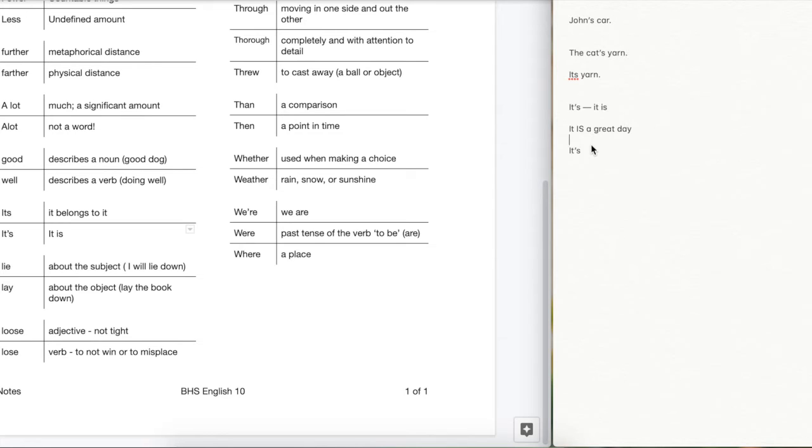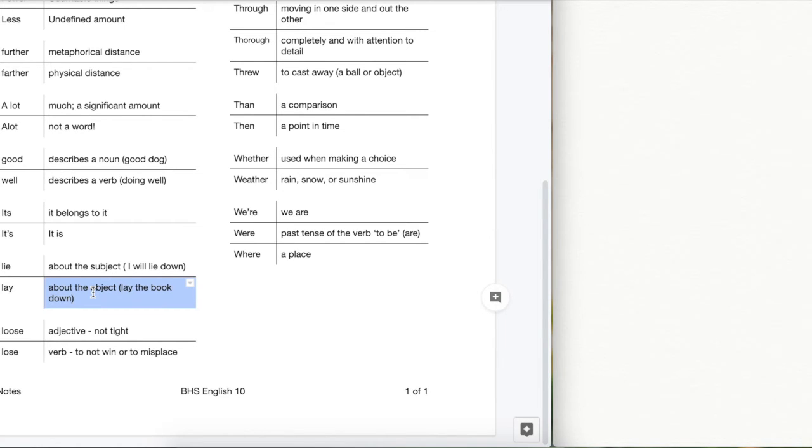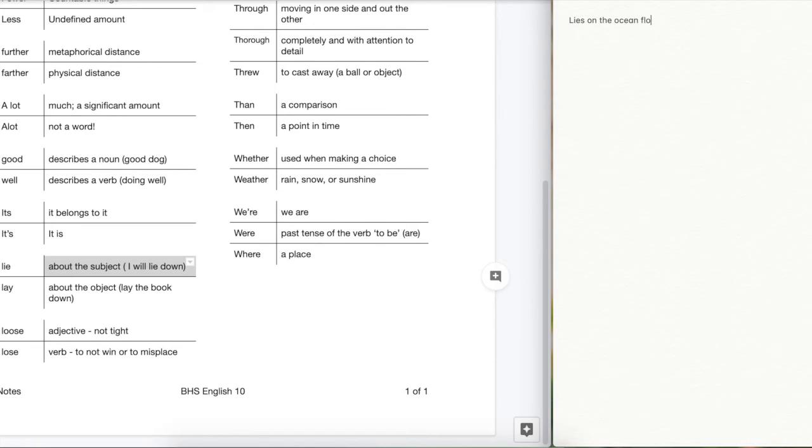Lie and lay are actually kind of tricky ones. These you just got to remember. They're a little bit unusual. So lie is we talk about the subject. I will lie down, okay? It's reflexive back on itself, whereas lay, okay, you will place something on something else. So you will lay down the book, you will lay down your arms, but if we're saying lie, we're actually meaning getting into the physical position, right? So for example, the submarine lies on the ocean floor, okay? Because the submarine is doing the lying.